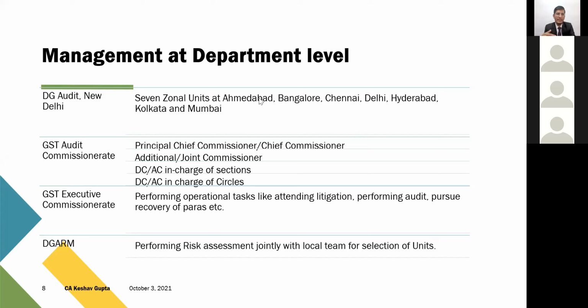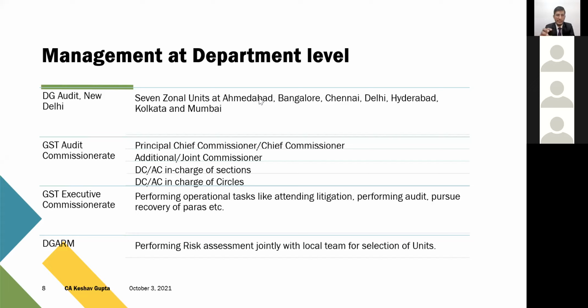And then there are DCs and ACs in charge of the circles. Within the commissionerate, there are multiple circles: circle 1, circle 2, circle 3. And within those circles, there are multiple groups: Group A audit team, Group B audit team, Group C audit team. So there are deputy commissioners or assistant commissioners who are in charge of those circles.